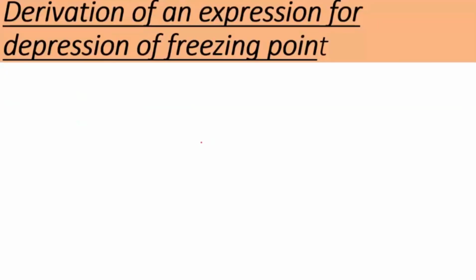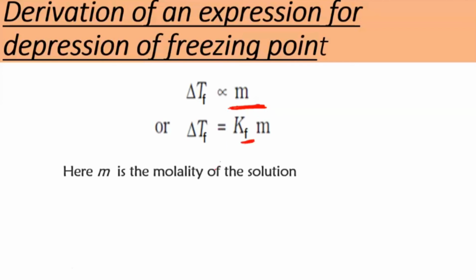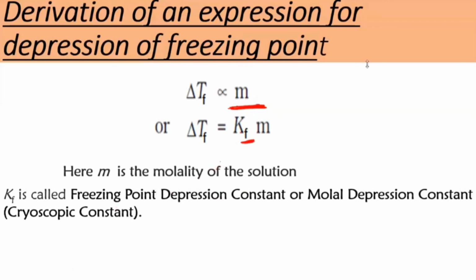Deriving the depression in freezing point, I can say it's directly proportional to the molality. Again, we take molality because the volume change doesn't happen much. You can remove this proportionality sign by putting a constant, so delta Tf equals Kf times molality. For boiling point we had taken Kb, now here we are taking Kf. This Kf is called the freezing point depression constant, or molar depression constant, or cryoscopic constant. These are the different names for this.